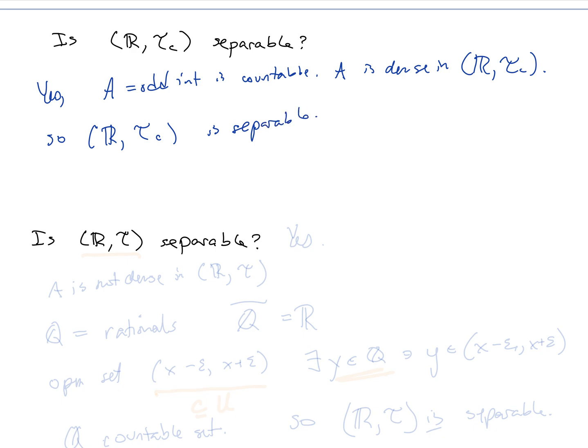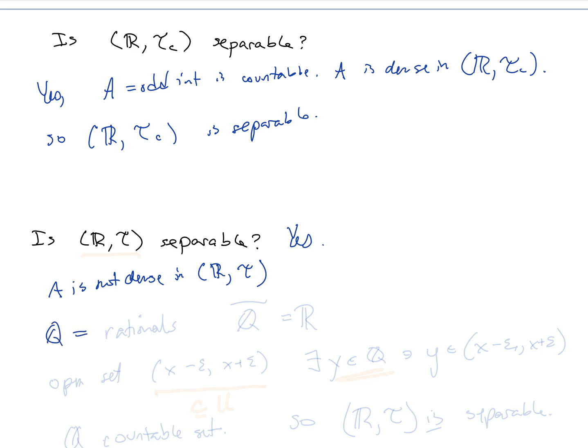Next, is R with the usual topology separable? Well, we saw above that A is not dense in R with the usual topology. The odd integers are not dense in R with the usual topology. So this is a countable set that is not dense in this topological space. But that doesn't answer the question. The question is, is there some countable set which is dense in this topological space? The answer here is actually still going to be yes. So what countable set meets that criteria?